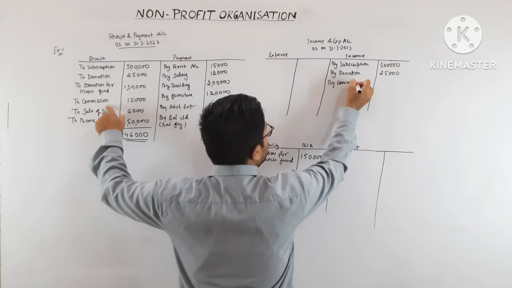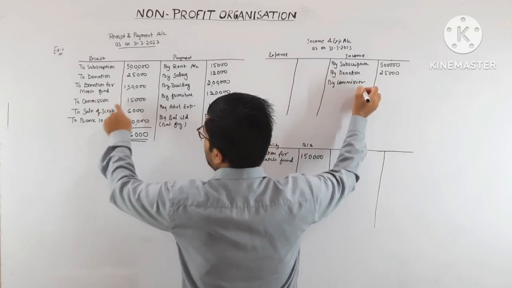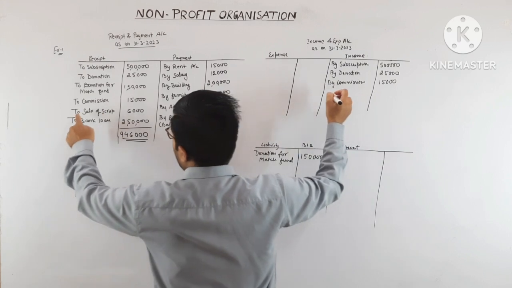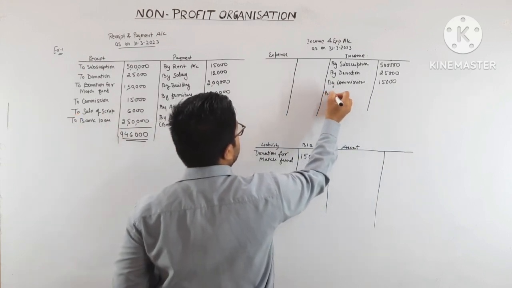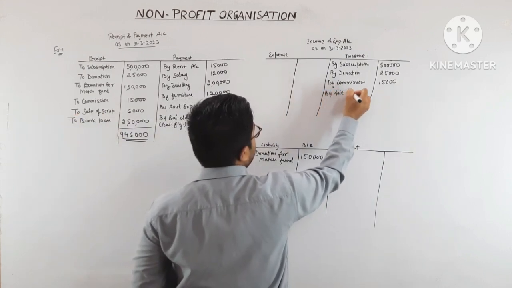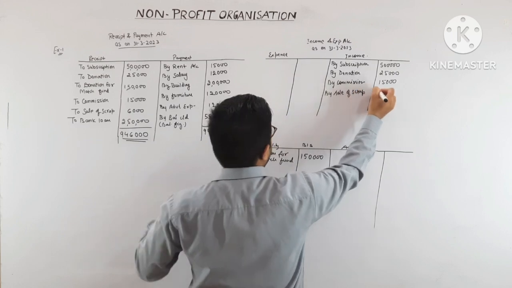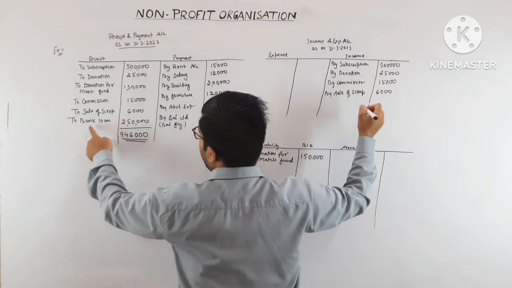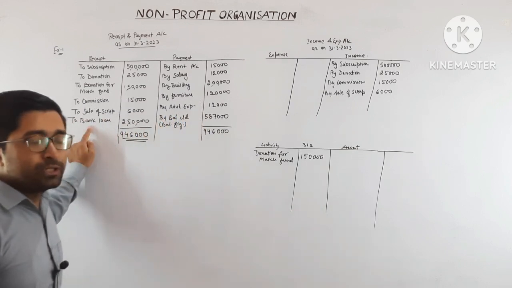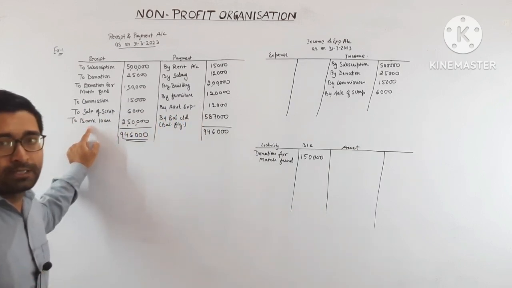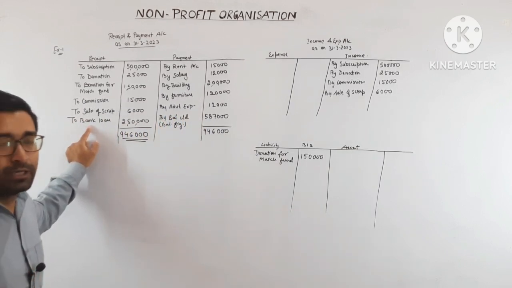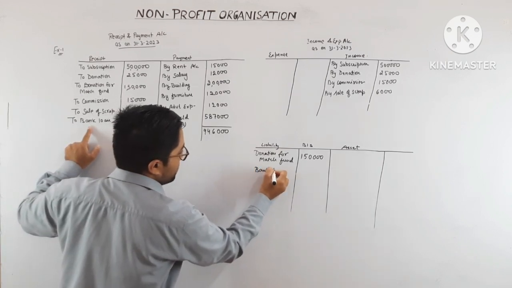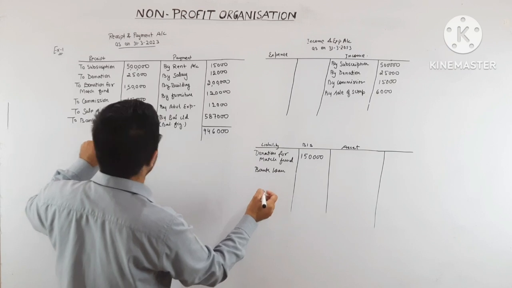Commission 15,000. Sale of scrap 6,000. Bank loan is a capital receipt and also a liability, so it will be recorded on the liability side. Bank loan 2,50,000.